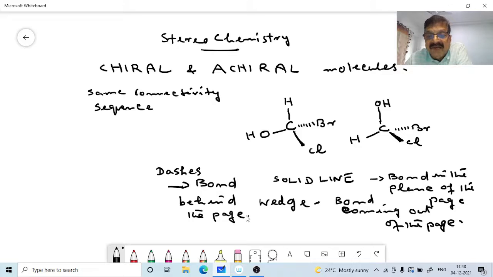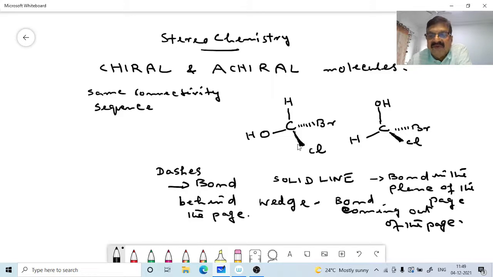Now there is a wedge here, that is the chlorine atom. Here we can see it is on a wedge, that is a slightly thicker line. So this means this is coming towards you, coming out of the page. And the dashes, it is going behind the page. Bonds in the plane of the page, bonds going into the page, that is behind the page, then bonds coming out of the page. These are the 3 different ways of representation of bonds.